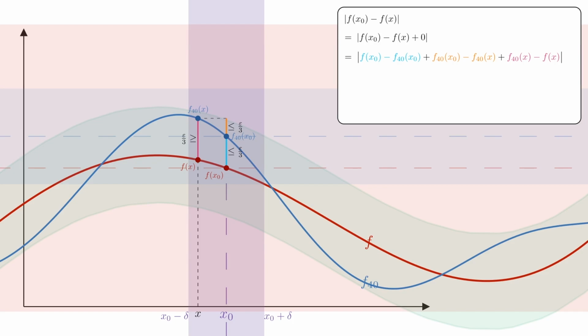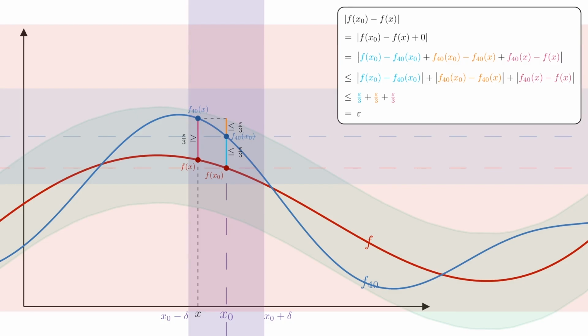Then we apply the triangle inequality. That tells us that the absolute difference between f of x0 and f of x is at most the sum of the absolute values of those three pieces. But each one of those three pieces is at most epsilon over 3. So altogether, the distance between f of x0 and f of x is at most epsilon over 3 plus epsilon over 3 plus epsilon over 3, which is just epsilon. And that is exactly what we needed to prove.